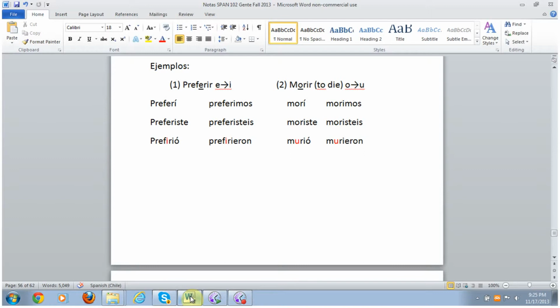Here's an example. Preferir. Preferir is an IR verb that had a stem change in the present tense. It will have a stem change in the preterite tense, but only in the third persons. The él, ella, usted, or the ellos, ellas, ustedes. Note in red, the E changed to I. Morir is another example. The O changes to U, but this can only happen in the third persons. Él, ella, usted, or ellos, ellas, ustedes.